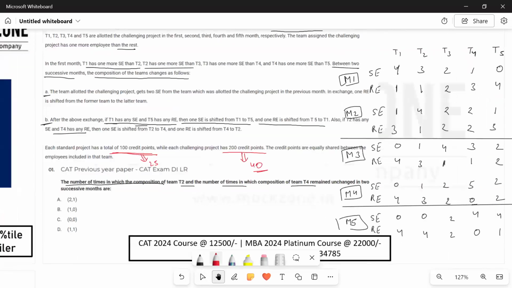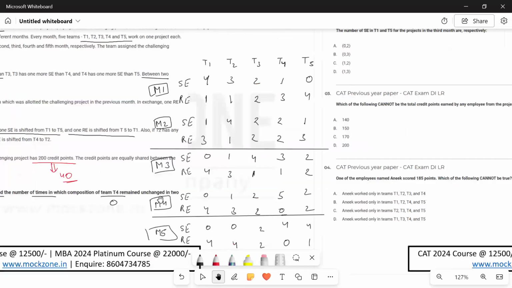So पहले वाले का T2 का it's 1. If we talk about T4, T4 initially it was 1-3, then it became 2-2, then it became 3-1, then it became 5-0, then it became 4-0. So it's 0 for T4. It always got changed. So इसका आंसर क्या है? 1 और 0. Option number B. Simple है, इतना कर ली लिया तो.